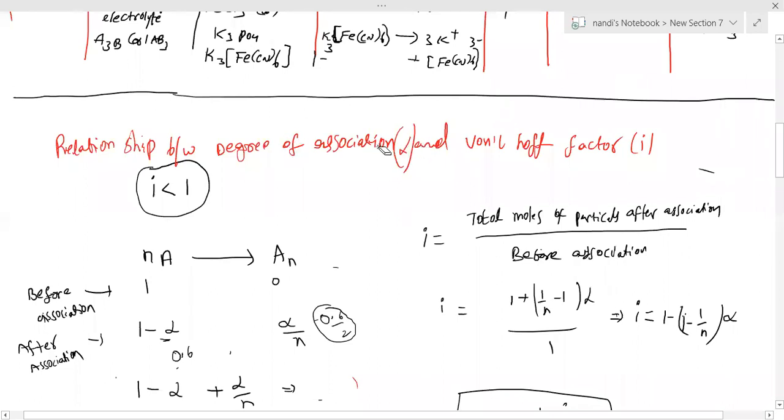Please note down. This is also alpha. Degree of association is also alpha only.